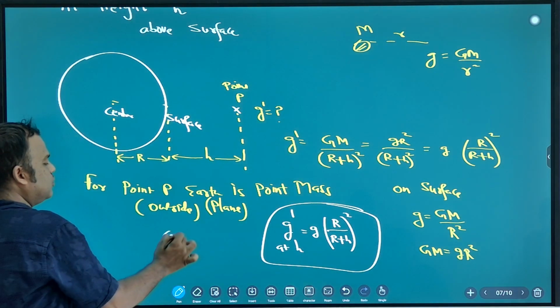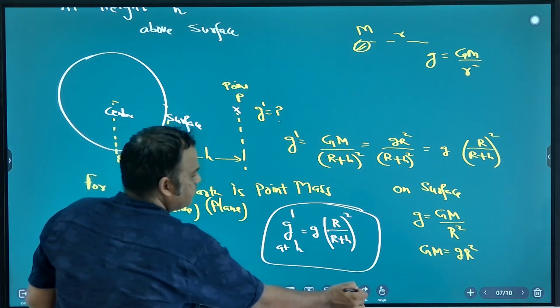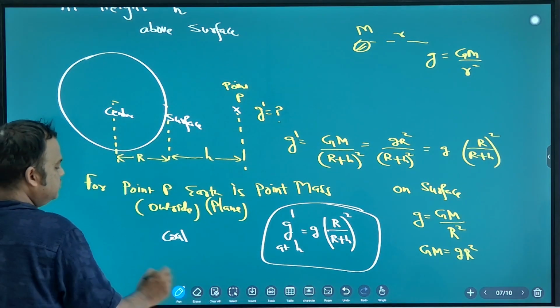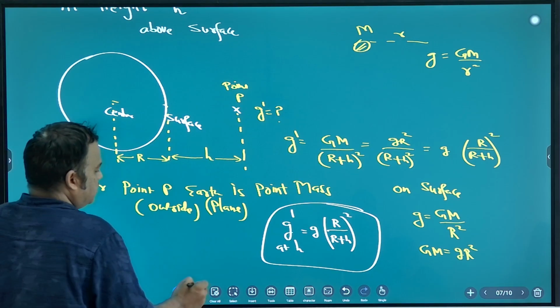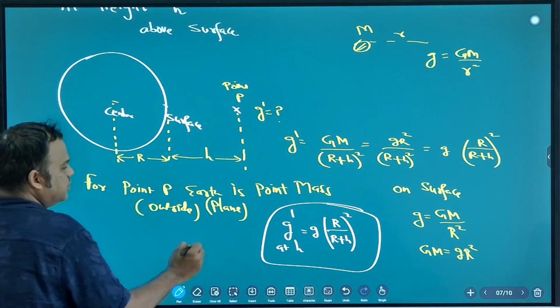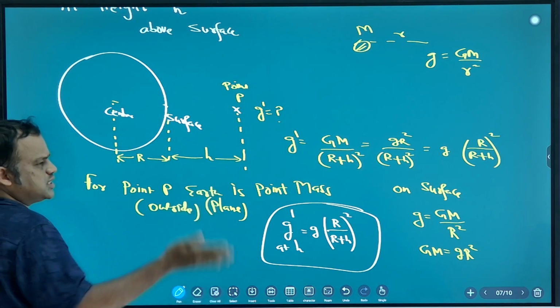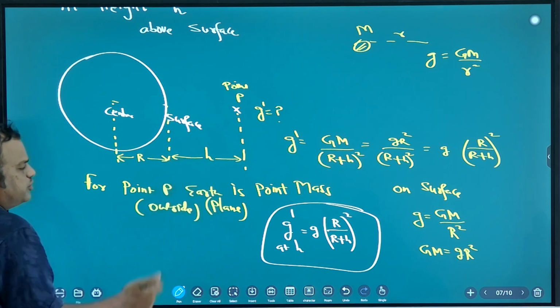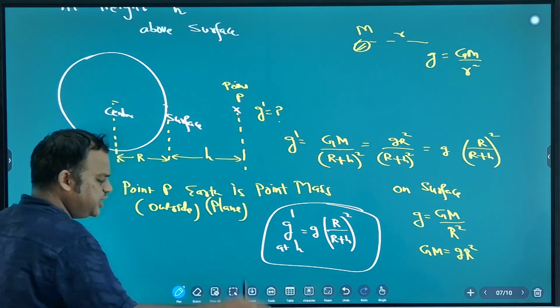Nowadays coal mines are not there, but early days, 100 years back, when petroleum was not discovered, coal was the biggest source of fuel. Steam engines were there, and for electricity production also coal was used. So people used to dig very deep mines.